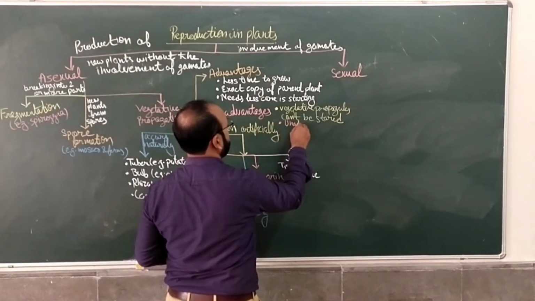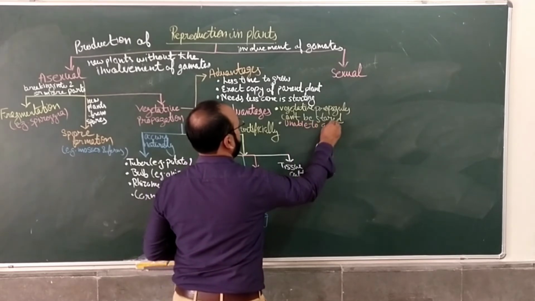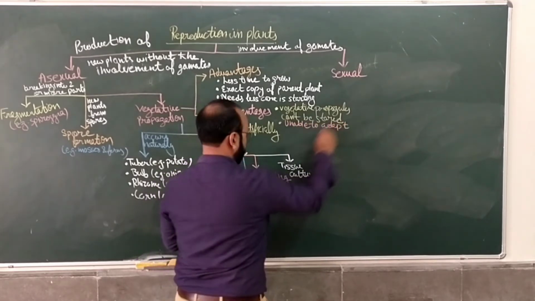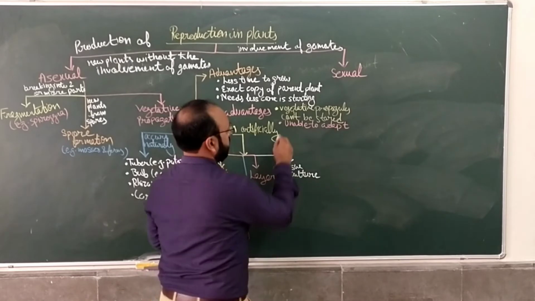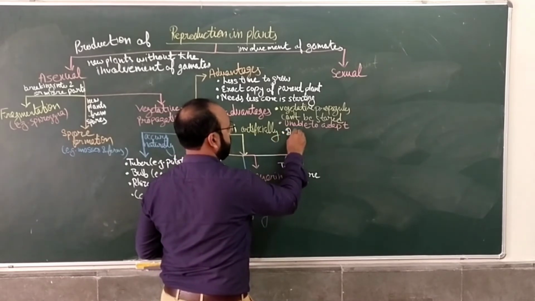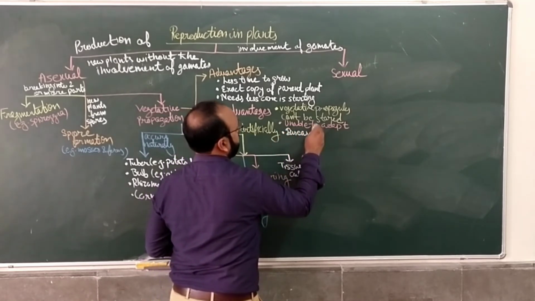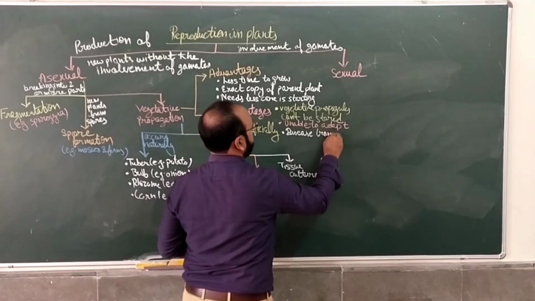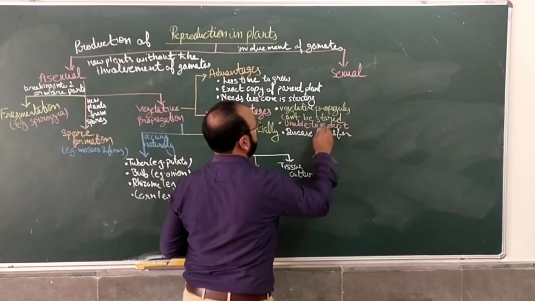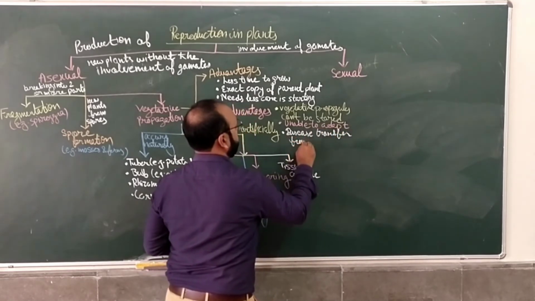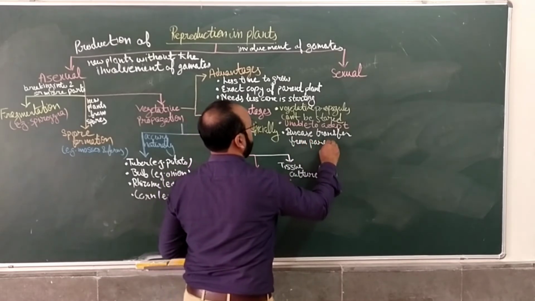Another is that they are unable to adapt in a changing environment. And one very important one, disease transfer from the parent.